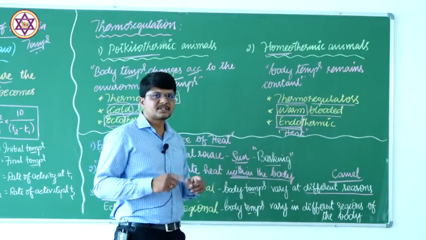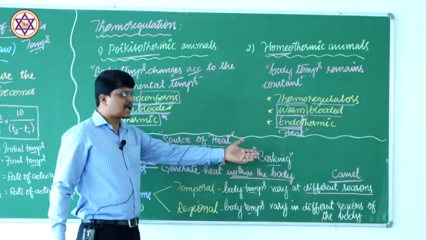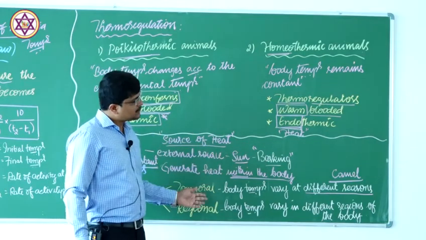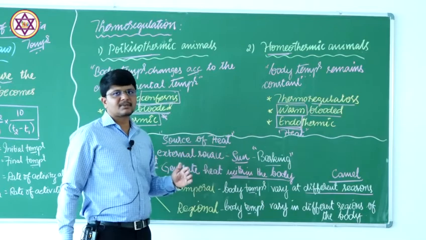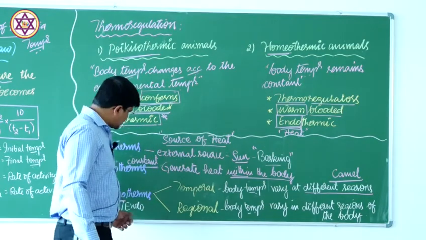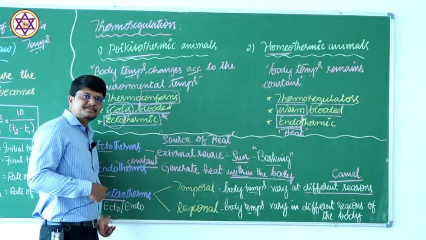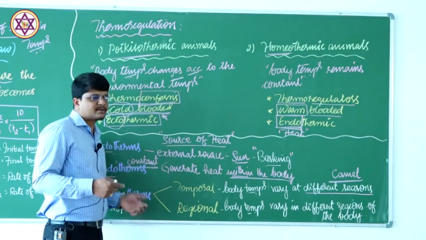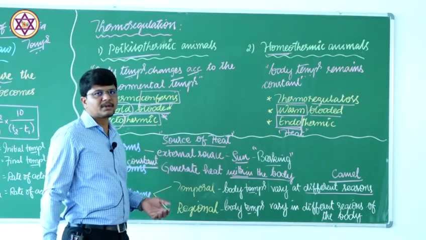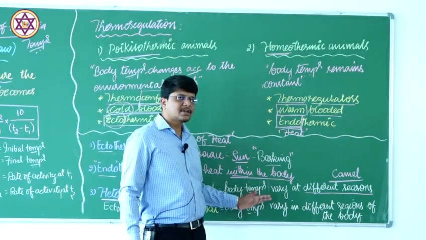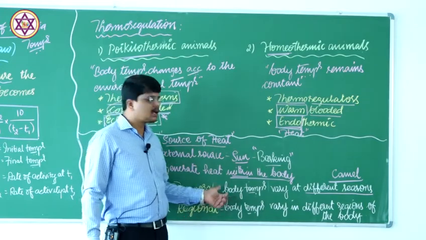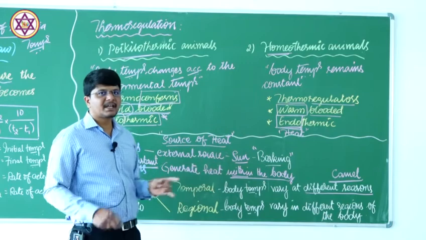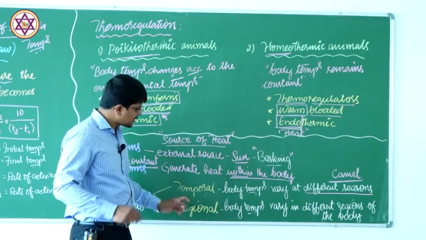Therefore, this fluctuation will be there. Even the camel is a homeothermic animal or a mammalian system, and in order to raise its body temperature there will be a metabolic activity. Ectotherms absorb the heat from external sources, just like the endotherms which can generate heat to increase the body temperature. Therefore, they are called temporal heterotherms. The body temperature varies at different seasons.